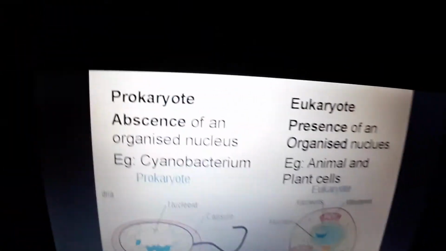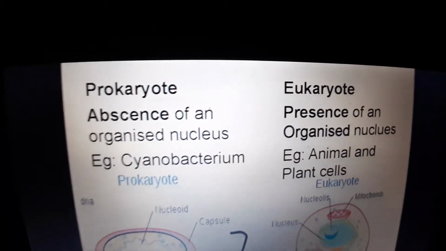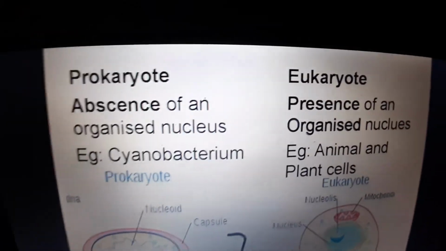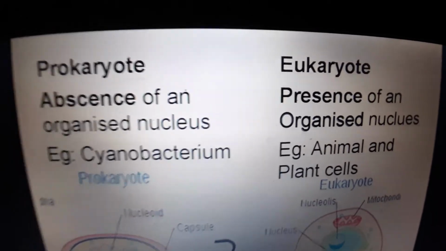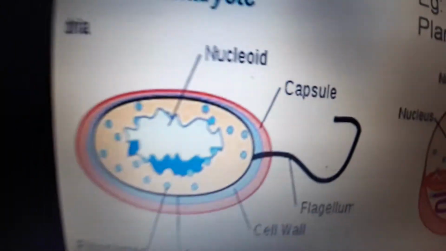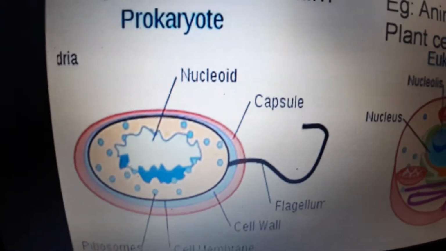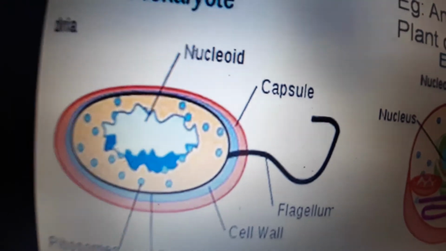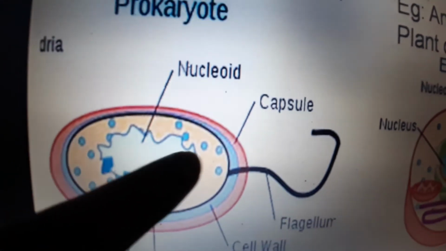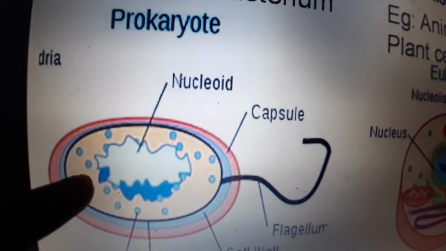Now let us see. We will notice that cells are divided into two types: prokaryotic cells and eukaryotic cells. Now what are prokaryotic cells? Just look at this cell. This is a prokaryotic cell. When you look into the prokaryotic cell, you will notice that the nucleus does not have a specific shape.